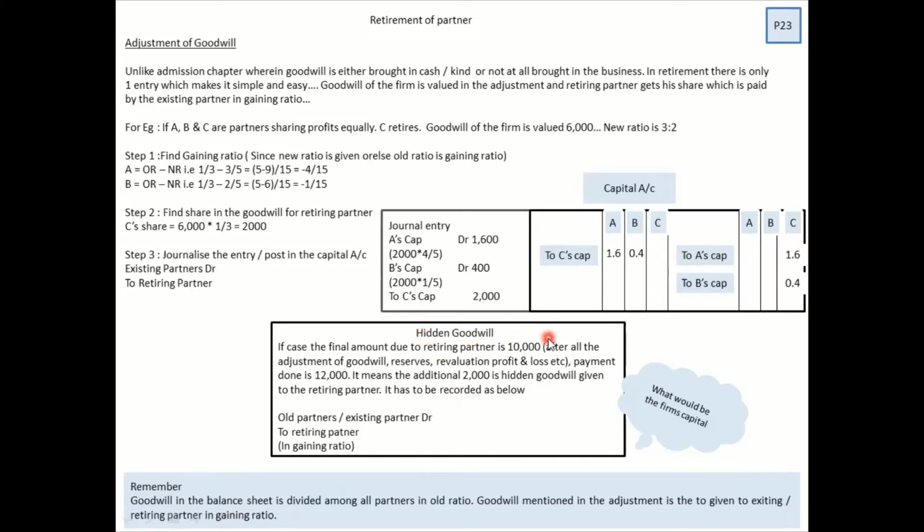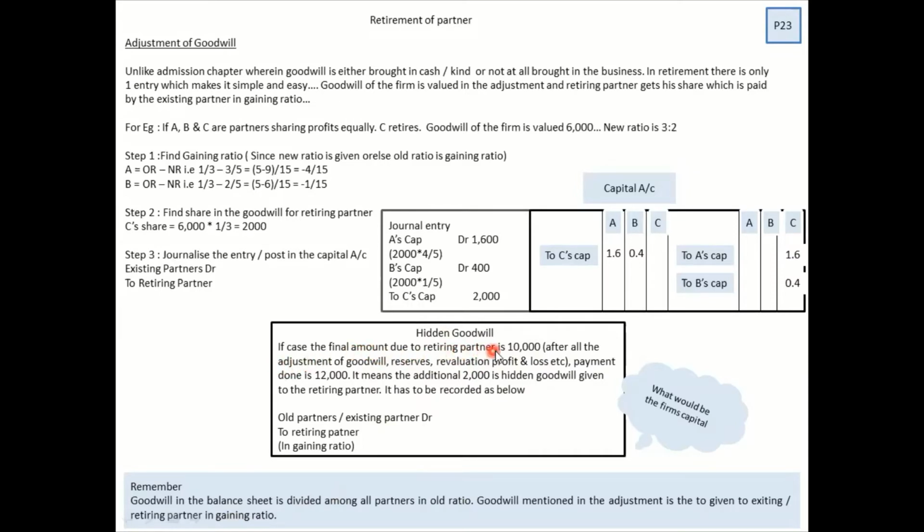We also have hidden goodwill. Only one sum is there in the textbook. I have put it across. In case it comes in the board exam, you should not panic, because over here it can come as a one marker also. So let us understand what has happened in hidden goodwill.